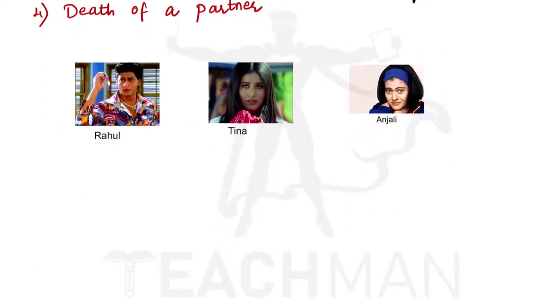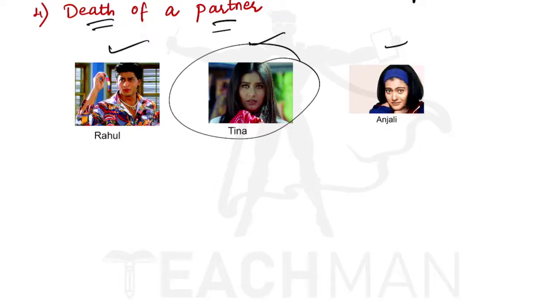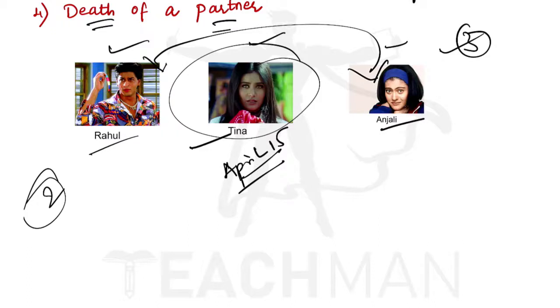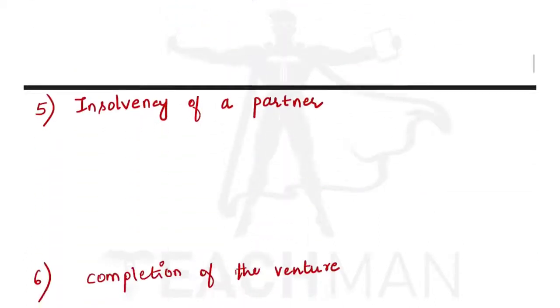Fourth one is death of a partner. Example, Rahul, Tina and Anjali are partners in a firm. Now Tina died on April 15. So before there were three partners, Rahul, Tina and Anjali. Now since Tina died, there are only two partners, Rahul and Anjali. So here also the relationship is changing. Before there were only three partners, now there are only two partners. So this results in the dissolution of partnership.